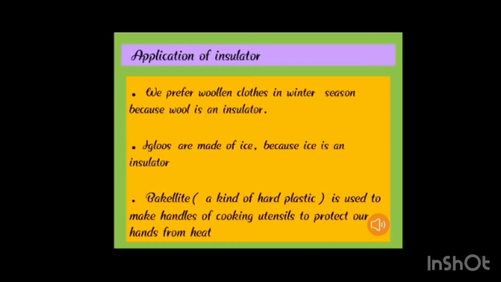Next is bakelite. Bakelite is a type of hard plastic which is used to make handles of cooking utensils to protect our hands from the heat while cooking, because they are good insulators. They do not conduct heat.